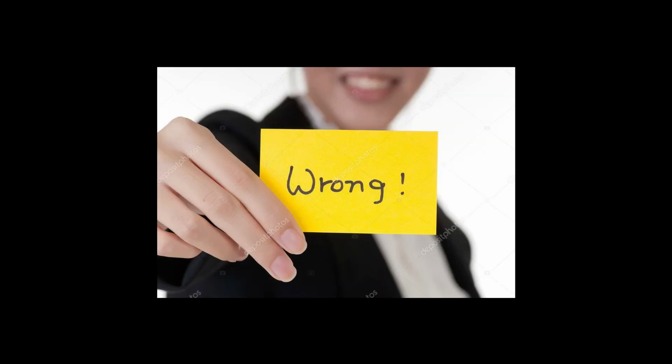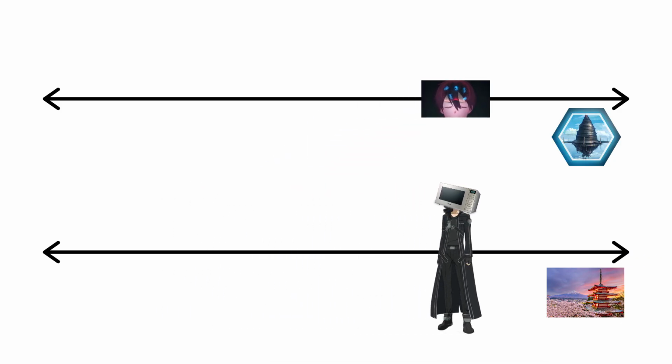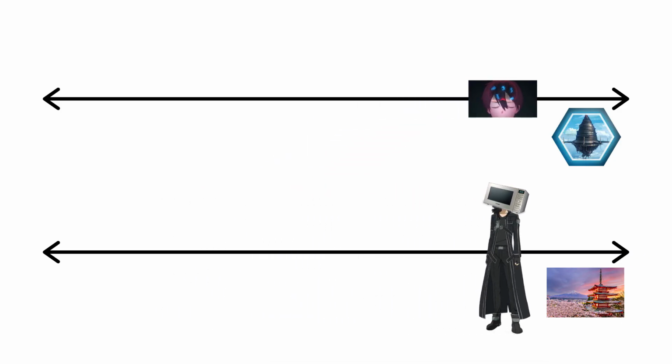Isekai? Wrong! The mechanics in Sword Art aren't as simple as one may think. Let's take a look at what really happens to Kirito when he puts on the nerve gear. There's a split that occurs. His mind is transferred to the parallel universe of Sword Art Online, while his body stays in modern-day Japan. So has Kirito been isekai'd?